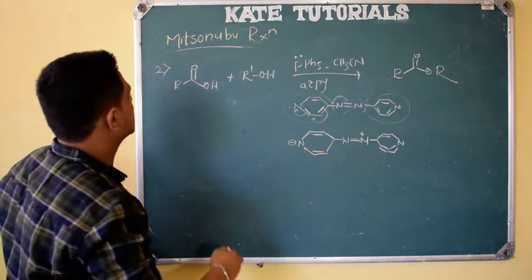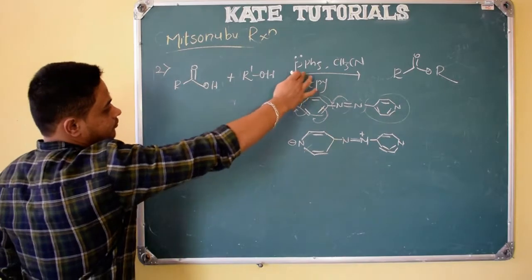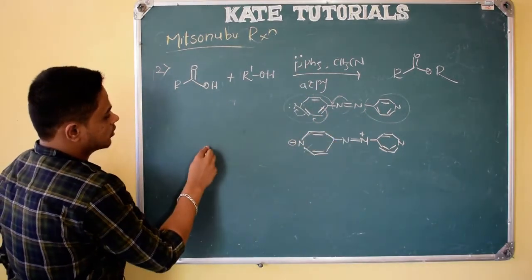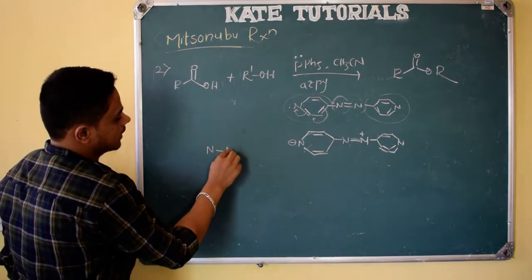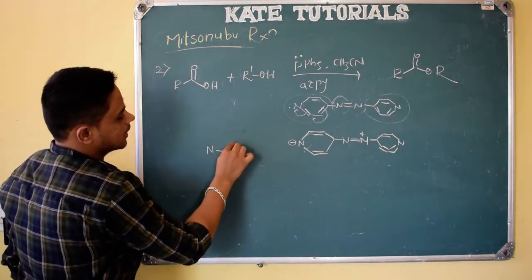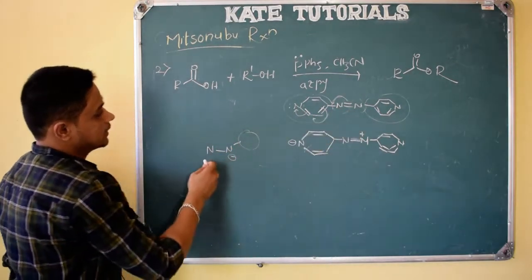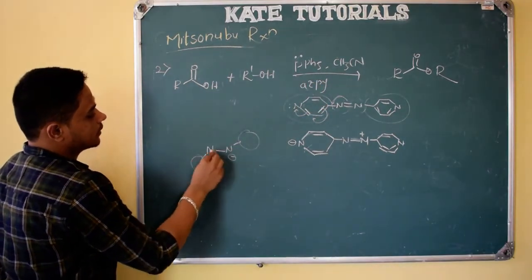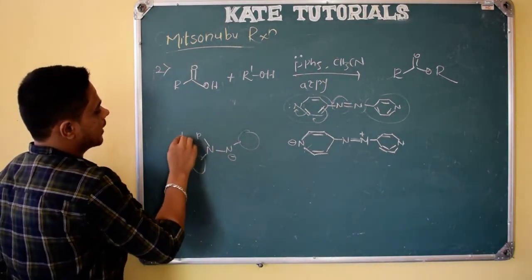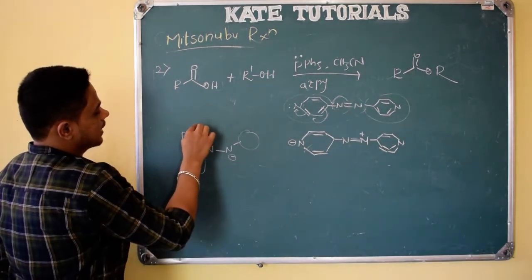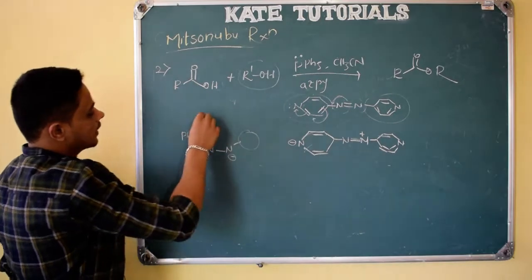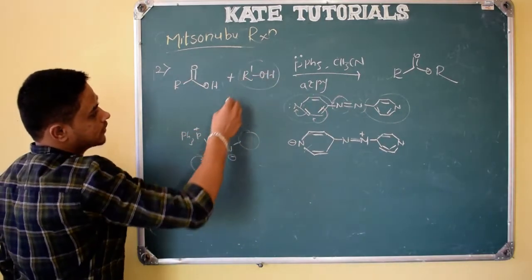So what happens in this is, see here, the same thing, phosphorus will bond like this. Let me show that. N single bond N. Here the negative charge will come, and here one electron withdrawing group. This is azopyridine, and here also one electron withdrawing group, and here phosphorus will bind PPh3 and phosphorus gets a positive charge, no doubt. And alcohol is there. What happens? This phosphorus is more efficient.